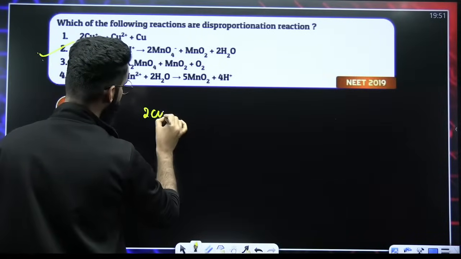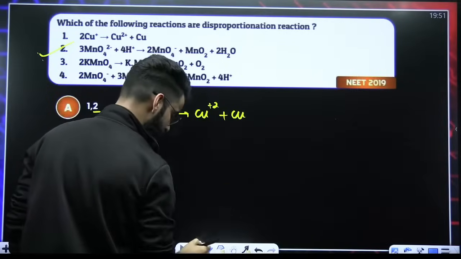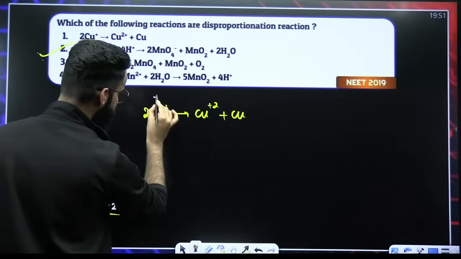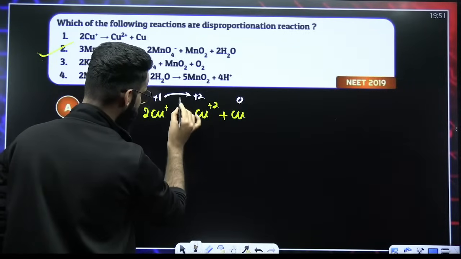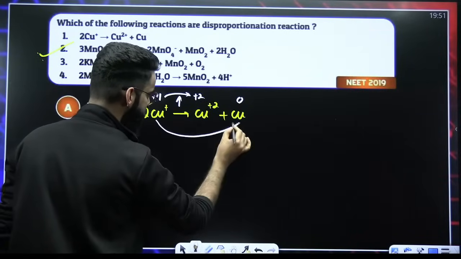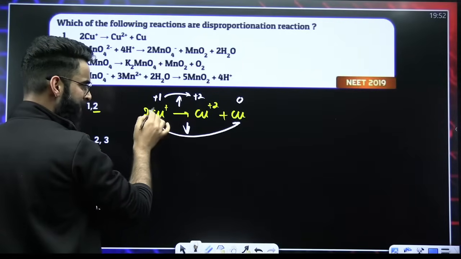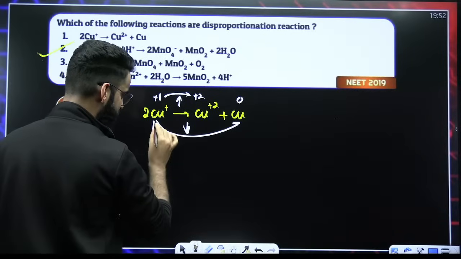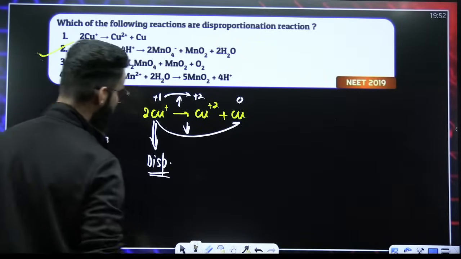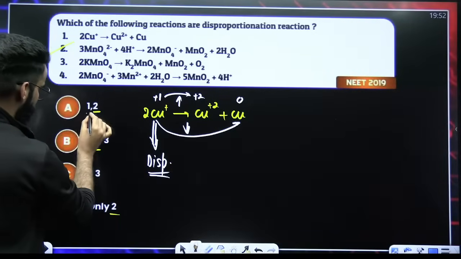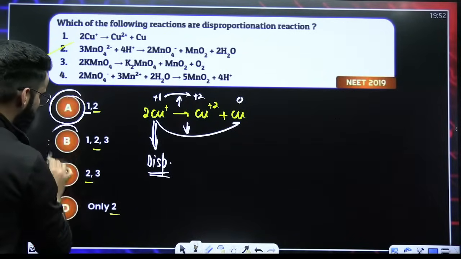The first one is 2 times copper positive, it gives copper di-positive plus copper. People, if you look carefully, the oxidation state of copper here is +1, here it is +2, here it is 0. +1 to +2 means increase in the oxidation state, +1 to 0 means decrease in the oxidation state. So the oxidation state of the same element is increasing as well as decreasing simultaneously. So I would say Cu positive is undergoing disproportionation. Absolutely, 1 is undergoing. So it can be either option A or option B.